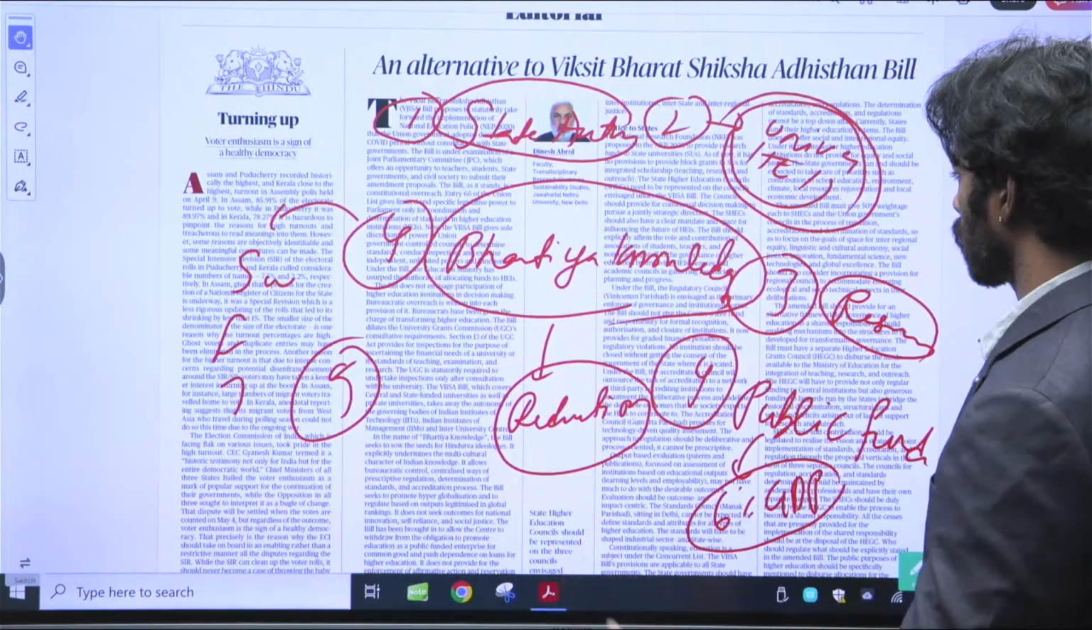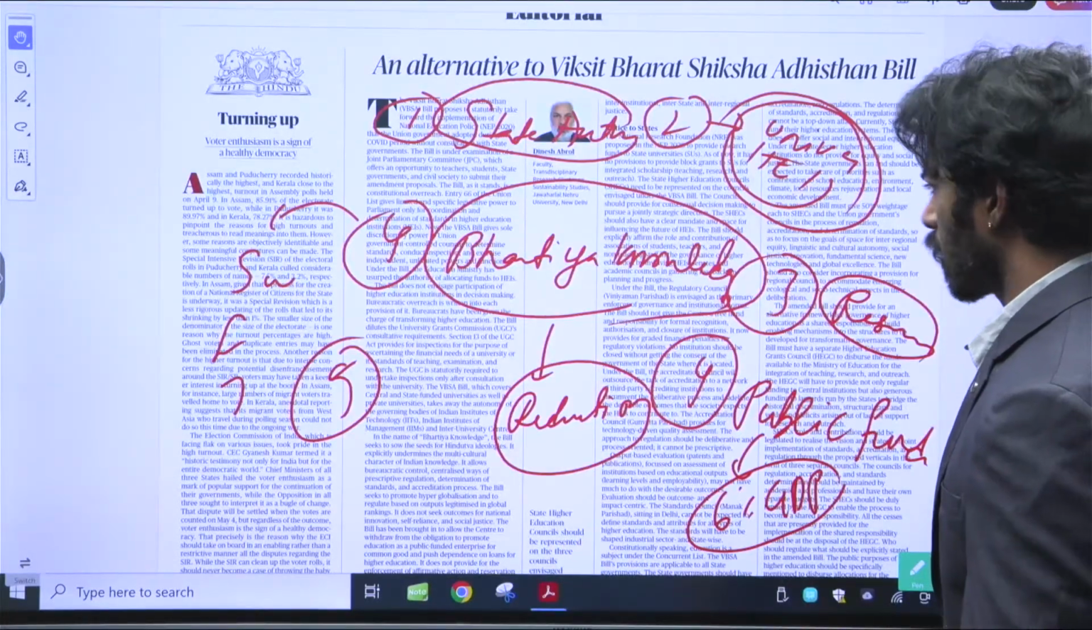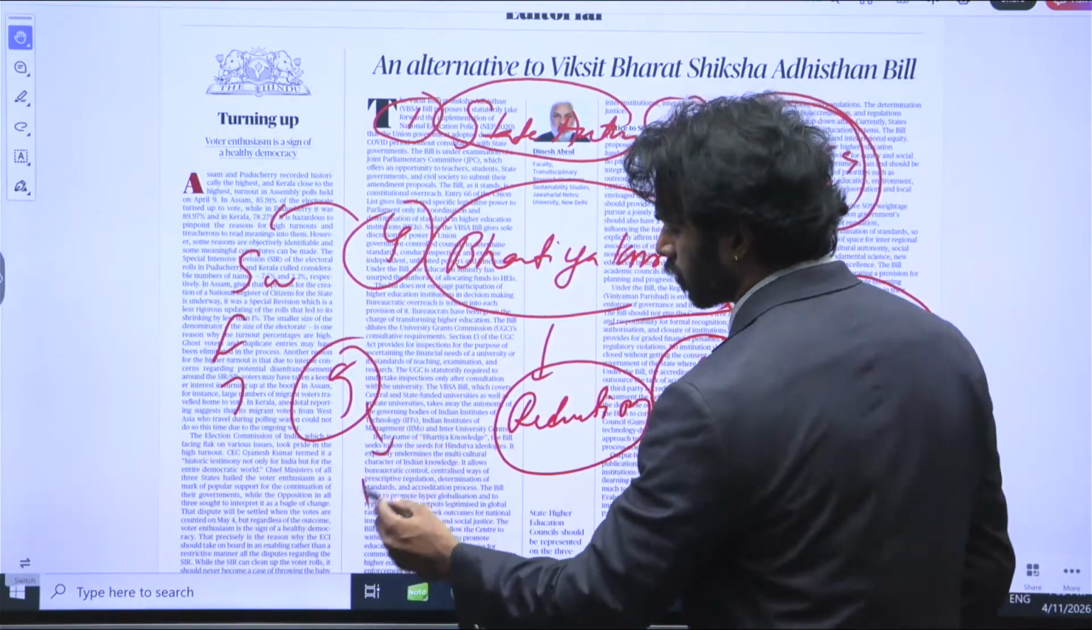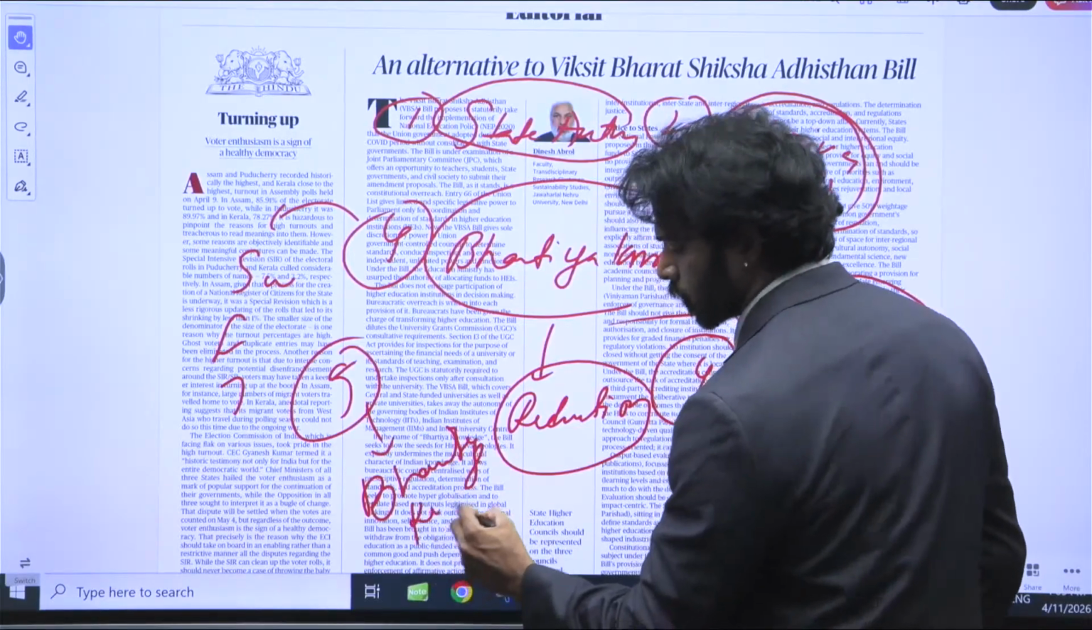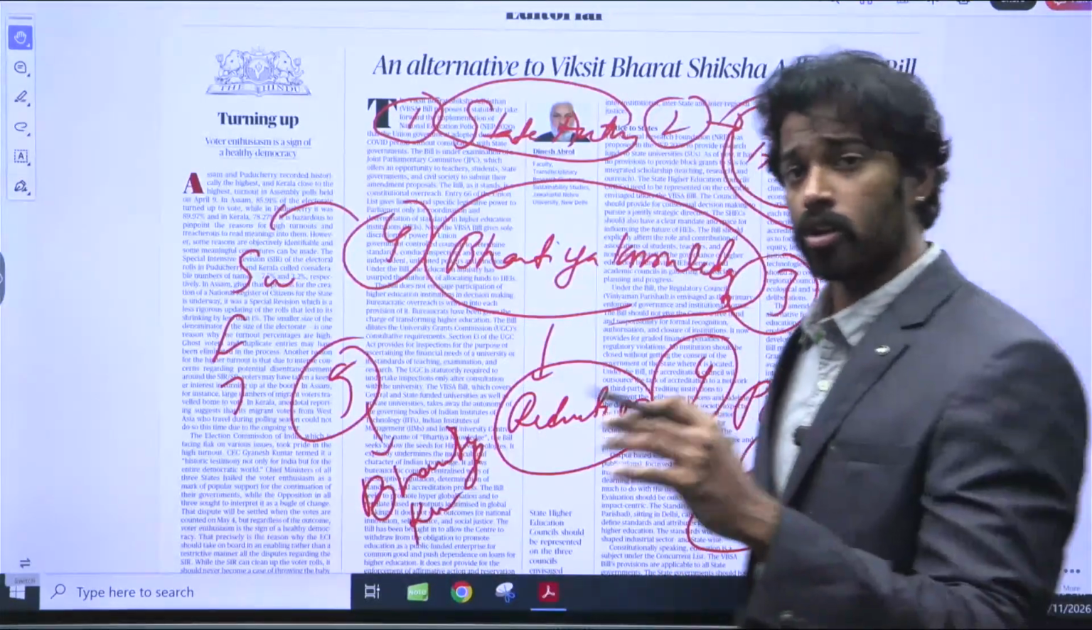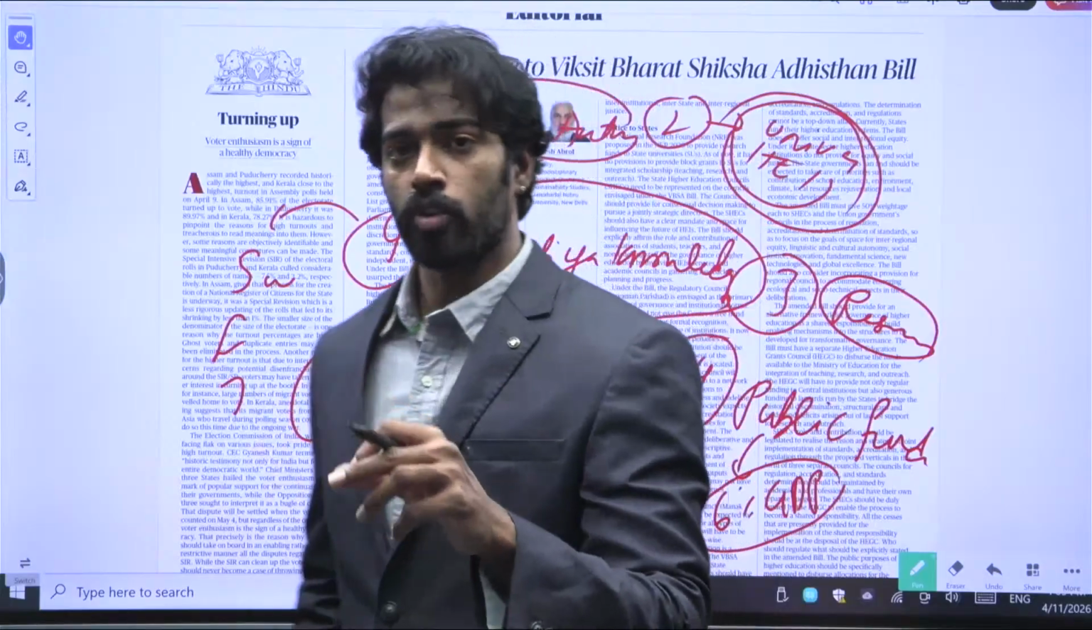I think those are all the aspects. Yeah, and the fifth aspect is defining the Bharatiya knowledge. Defining the term Bharatiya knowledge would ensure there are no controversies being developed.